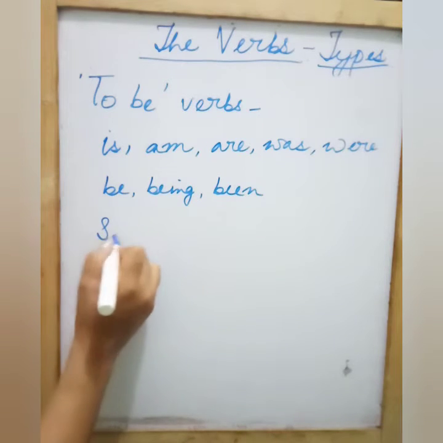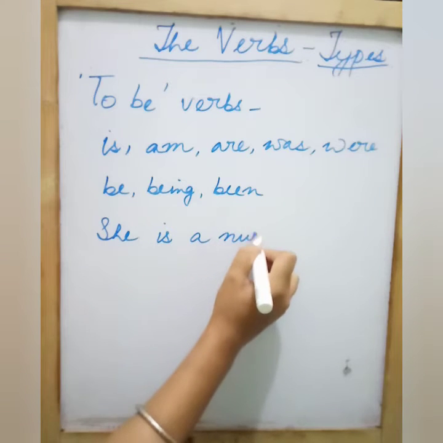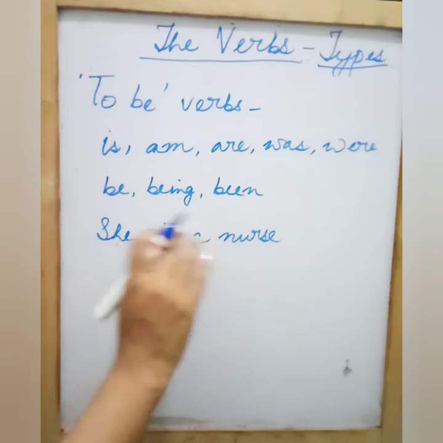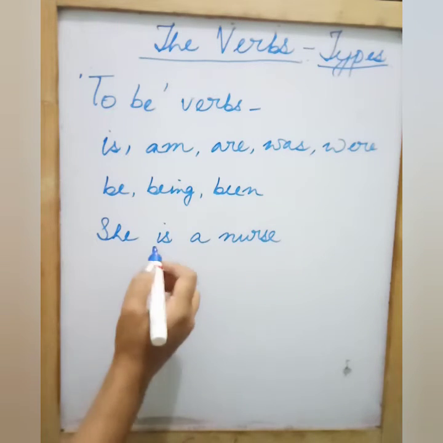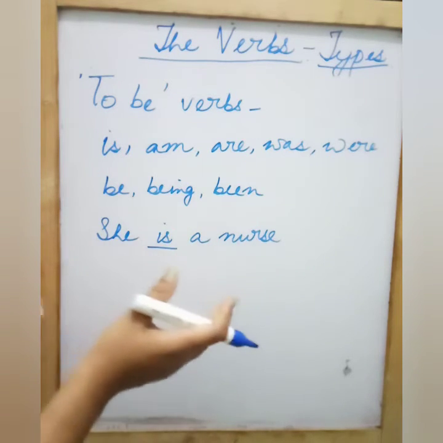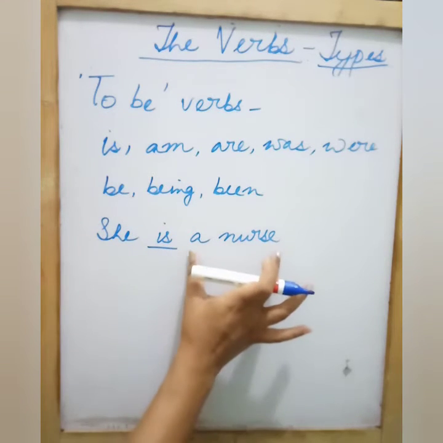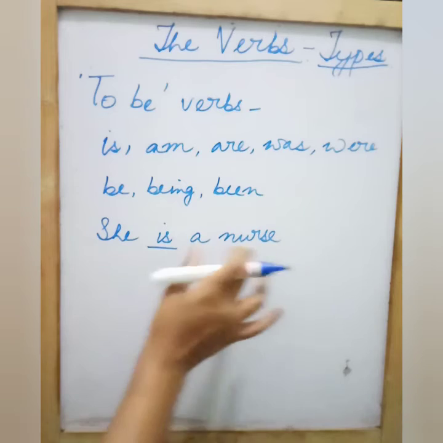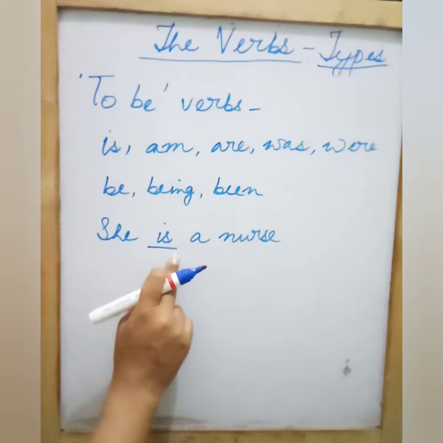Say, she is a nurse. So I'm simply telling who she is or what is her state. Alright? So I'm saying she is a nurse. Here we are not talking about any action. We are simply linking the subject with the further information about the subject. With what? With the linking verb is. Fine?